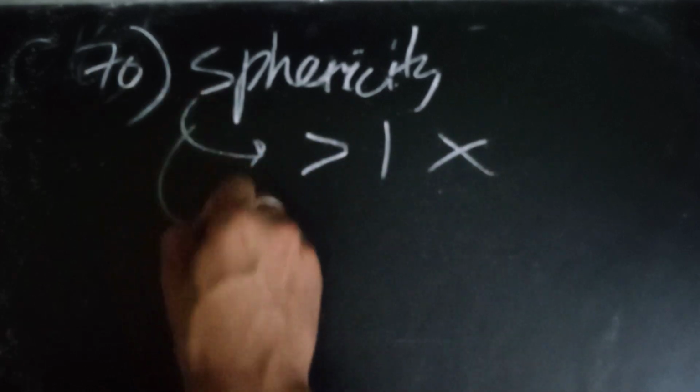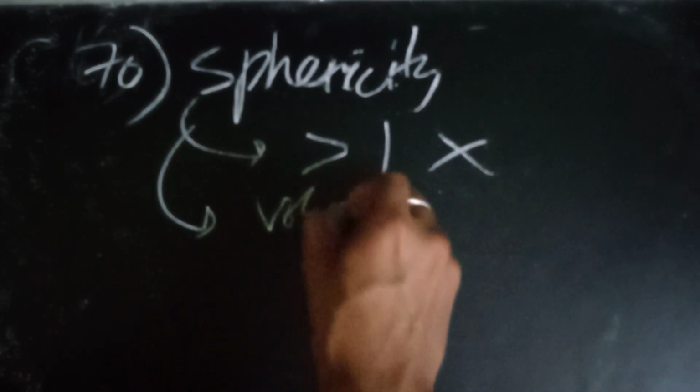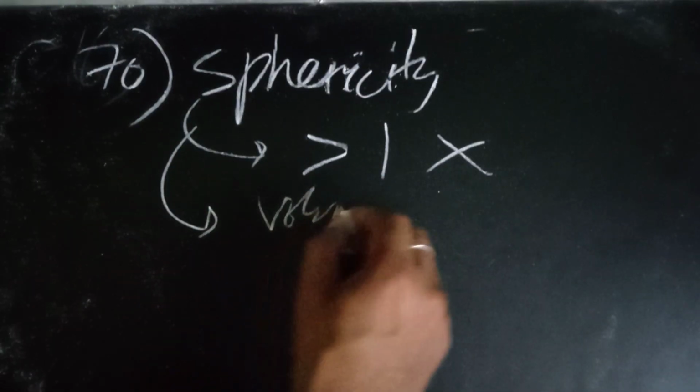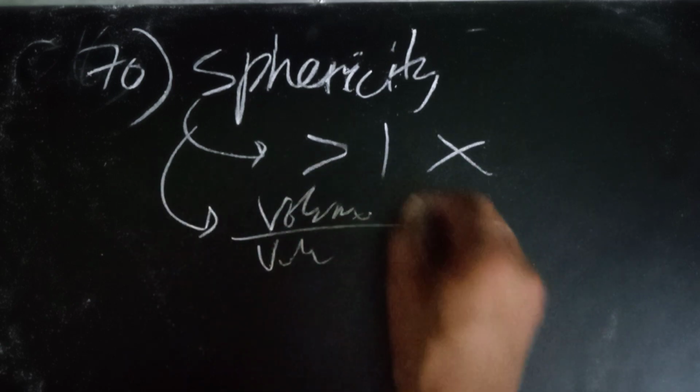Now the 70th question. A question on sphericity came, where a lot of options were given. The option saying it is always greater than 1 was wrong. The option given as volume of sphere by volume of particle was wrong.